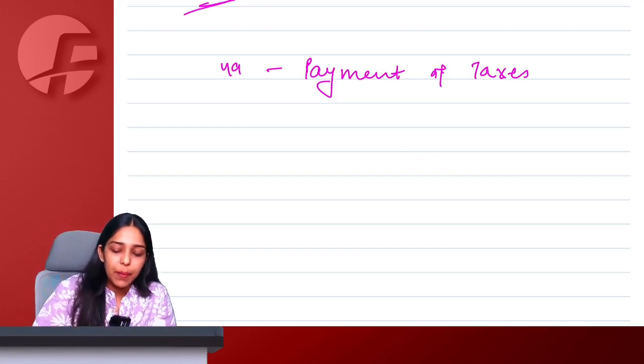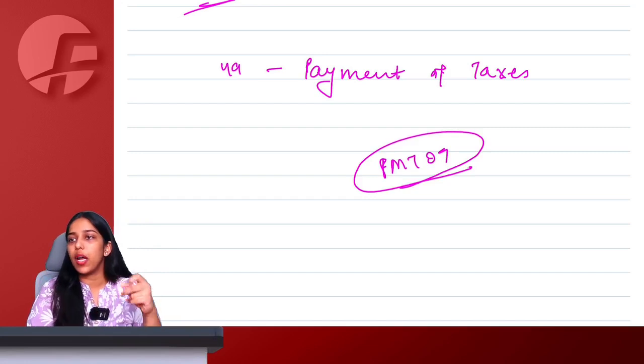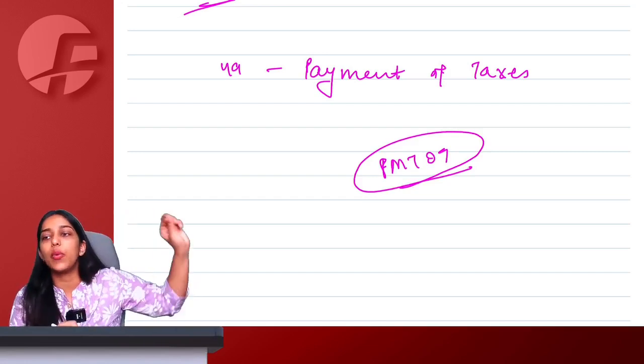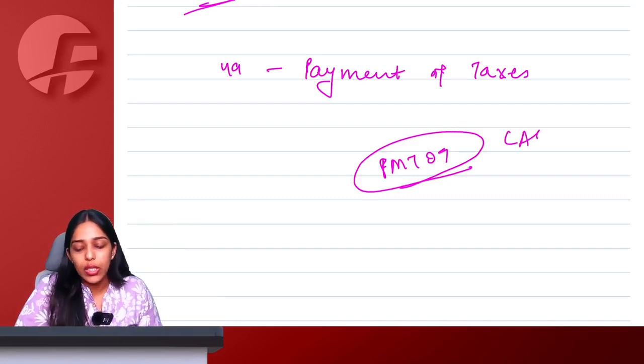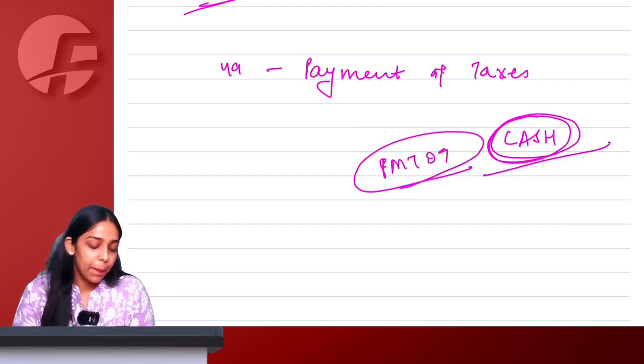You can always file PMT09 in your cash ledger to transfer amounts from one major minor head to another major minor head, but it is only and only for cash ledger, not for credit, not for liability. Right, ma'am.